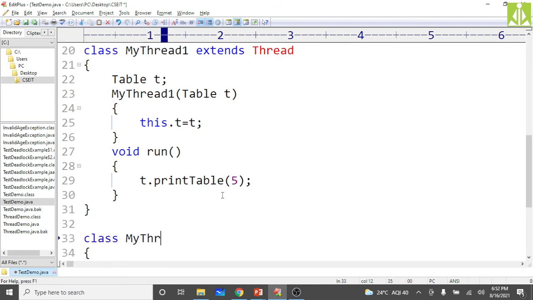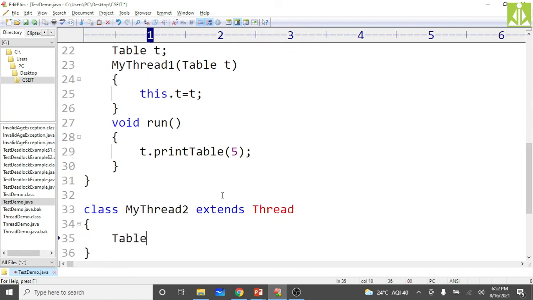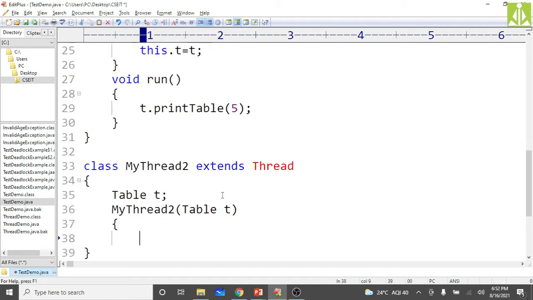Then class MyThread2 extends Thread. Here take the same thing, Table t, and put MyThread2 of Table t under it.